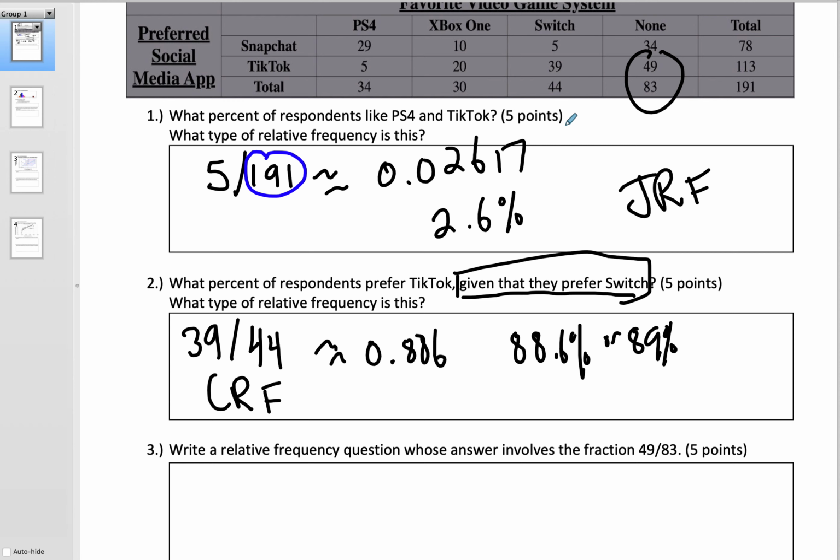Okay, so what I'm going to do is write a relative frequency question whose answer involves the fraction 49 over 83.